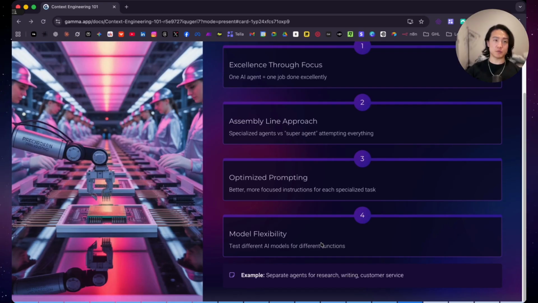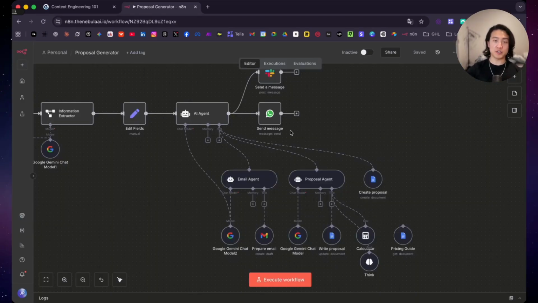Anyways, I'll give you a real-world assembly line example. This is my proposal generator. So this is like the main agent, the manager that makes sure that all the work is being done, and he delegates the task to these two agents right here. So the email agent writes the email, and the proposal agent writes the proposal. This is my proposal generator that I use myself. It's in my previous video, and if you haven't seen it yet, go check it out right here. But anyways, this should help you understand what an assembly line AI agent approach is.